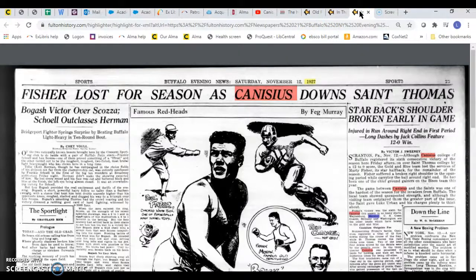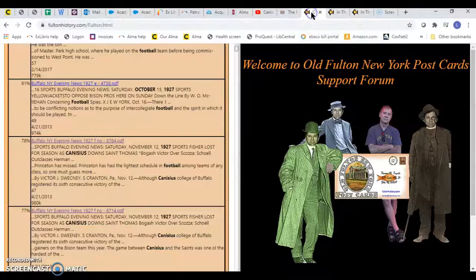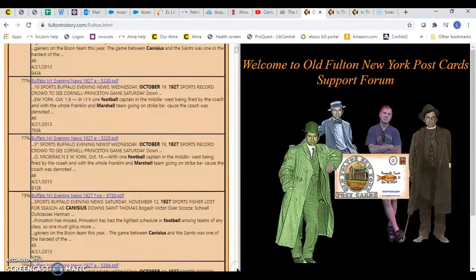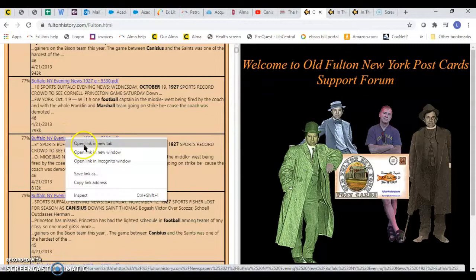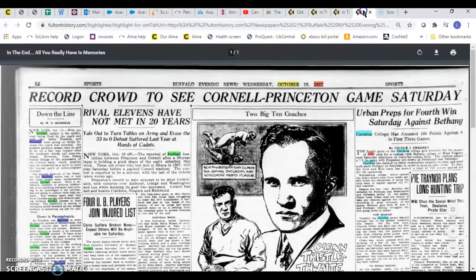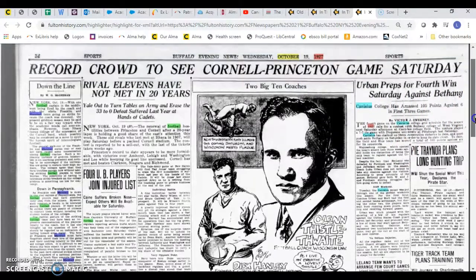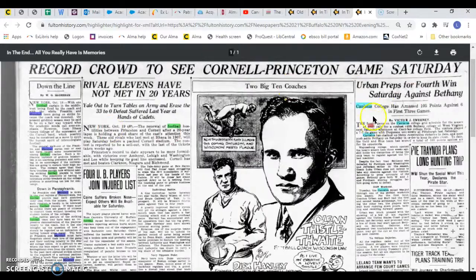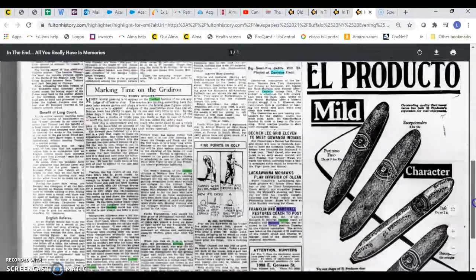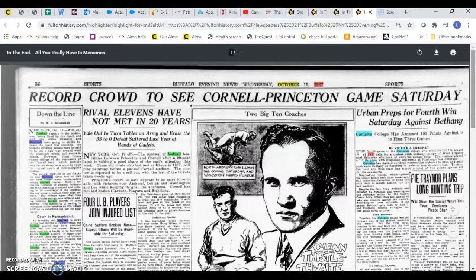You can see, oh, here we go. Sometimes they were printed more than once, a morning edition and an evening edition, so you'll find the same ones. Also, if anything came on the wire service, you'll find that the article may show up in other places. We'll just open one more. Here we go. October 19th. Here's more sports information, but it's definitely talking about the Marshall game, and here's the Canisius College one. So it's relatively simple to use.